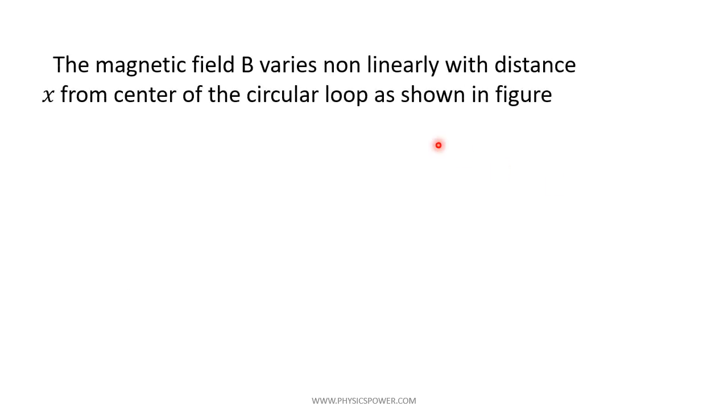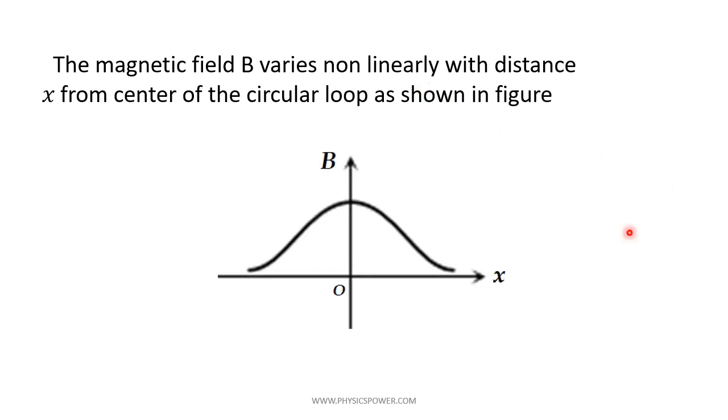Next, the magnetic field B varies non-linearly with distance. Why? Because here B is inversely proportional to x cube, so it is not following a proportionality relation. So we can represent it with a graph like this. At the center, x is 0, and if you substitute, the denominator reduces, so the value will be more. So at the center of the coil, magnetic induction is more. If you go from the coil towards left or towards right, magnetic induction decreases drastically, but it will not follow a linear graph. It is non-linear.